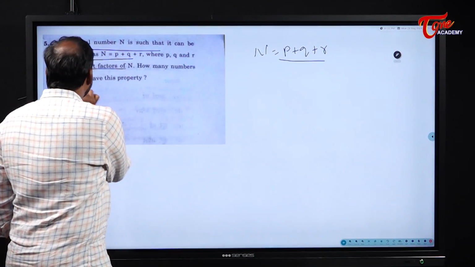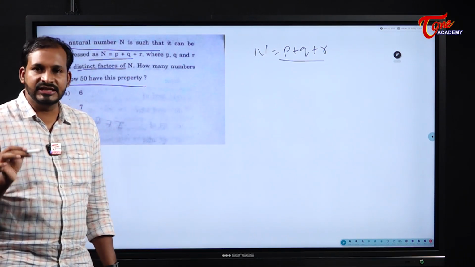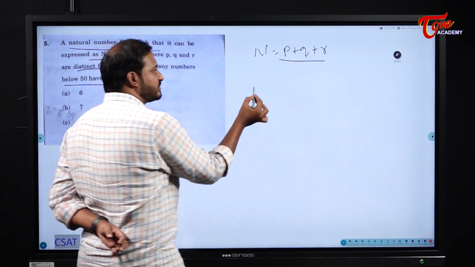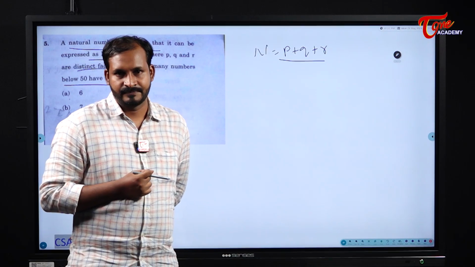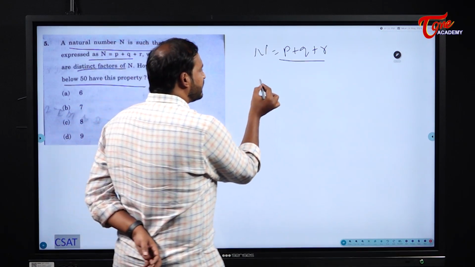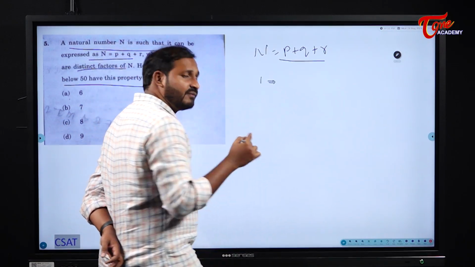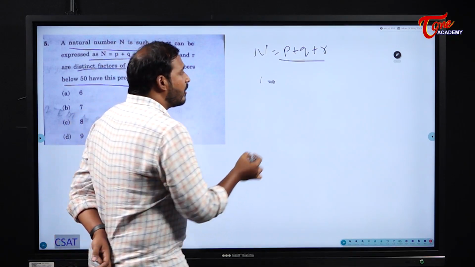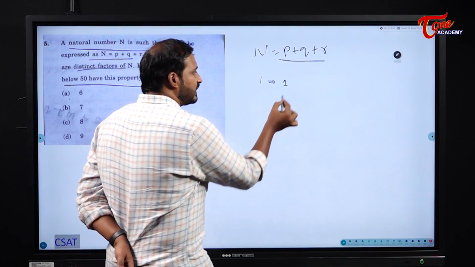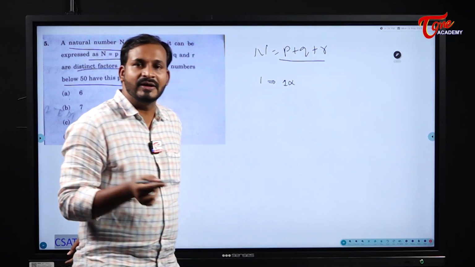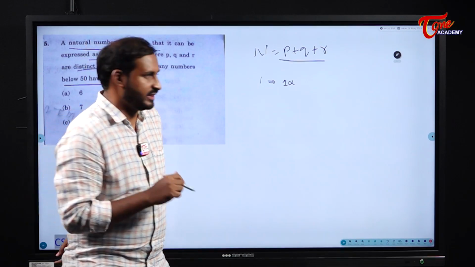So here our range is below 50. Now please observe here students, first of all, our numbers will be very small numbers. So I will start taking from 1, for example. How many factors are there? Just 1. But I should have a minimum of 3 factors, right? So I cannot take 1. Why? Because I should have a minimum of 3 factors.